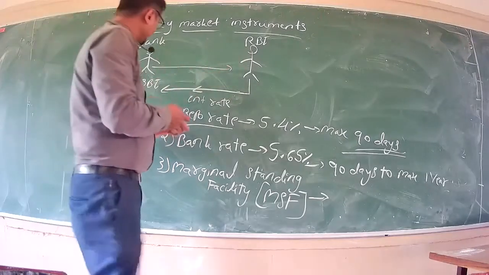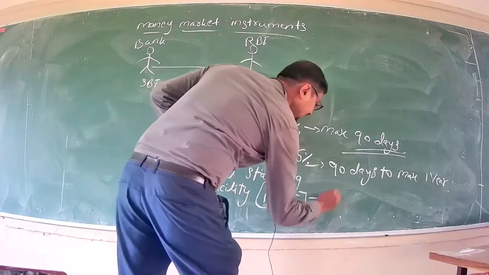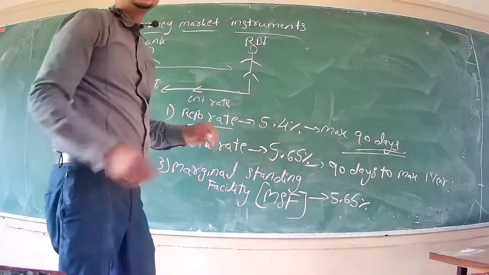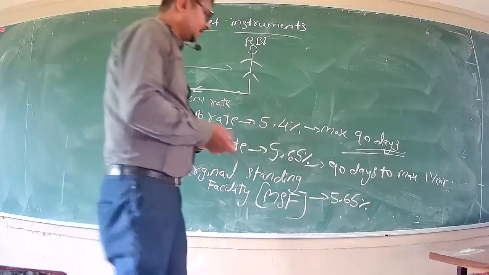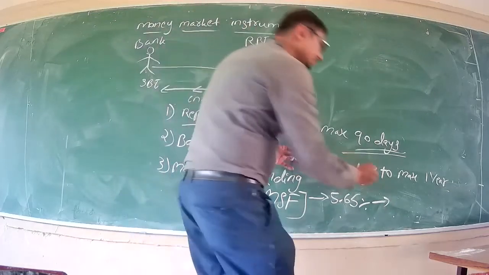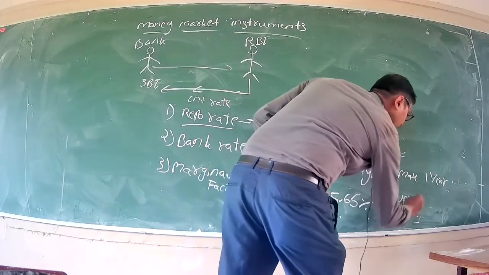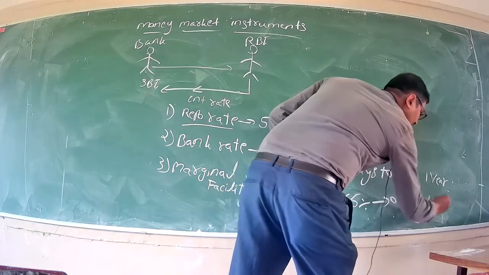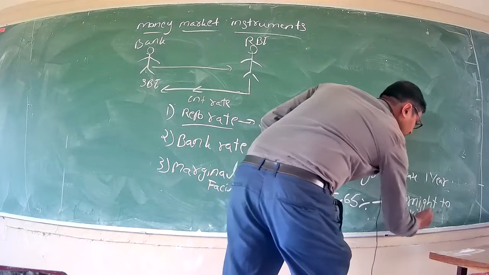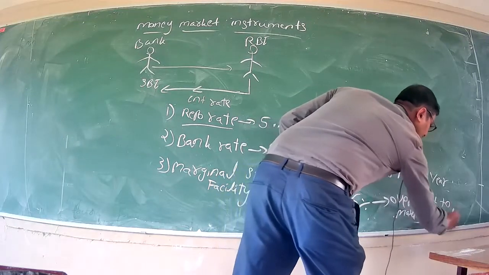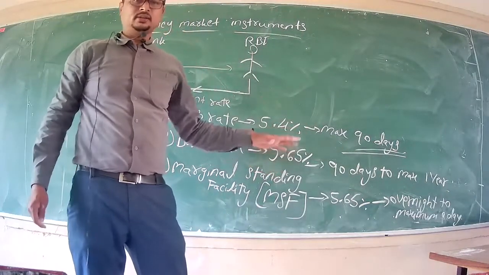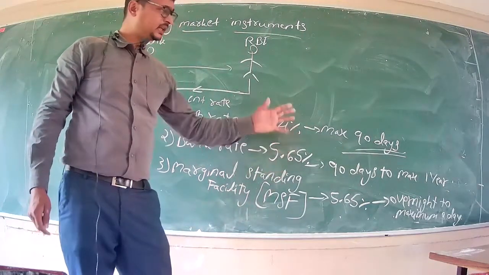Again, RBI lends a loan to other banks at the same rate as bank rate, that is 5.65% as of now. And the time period in which the entire transaction takes place is between minimum overnight, that is 12 hours, to maximum 1 day, maximum 1 day, from overnight, that is 12 hours, to maximum 1 day.